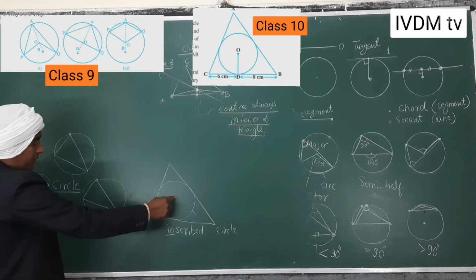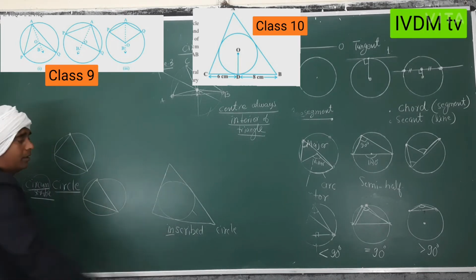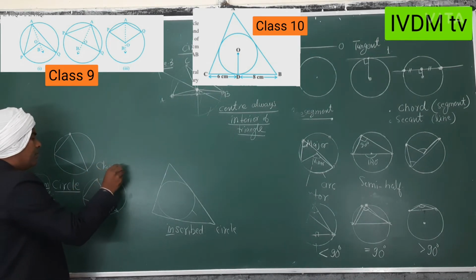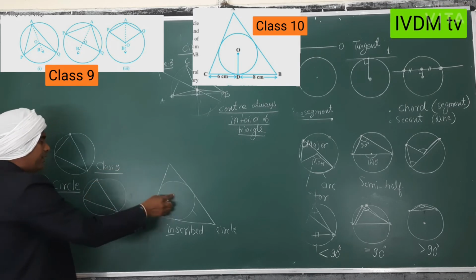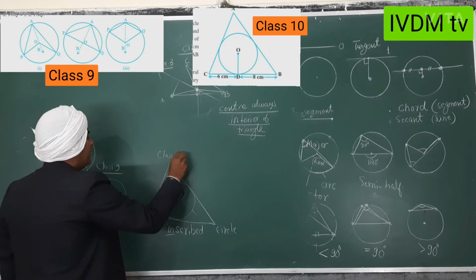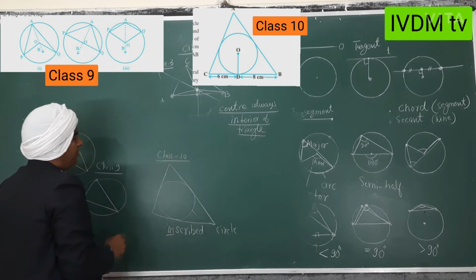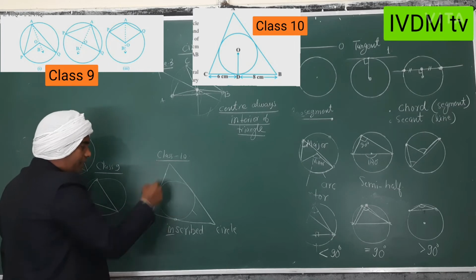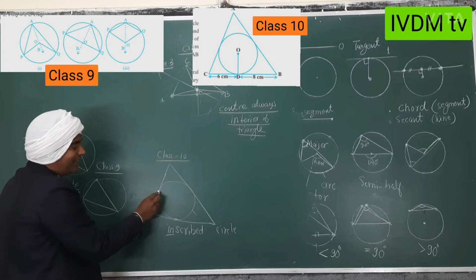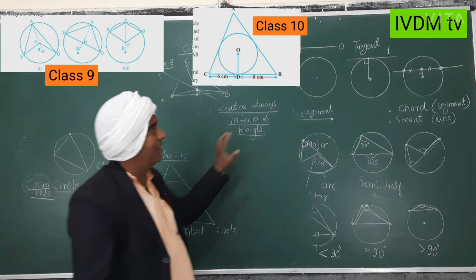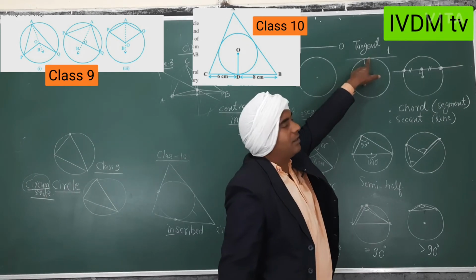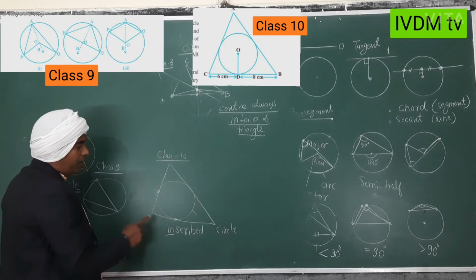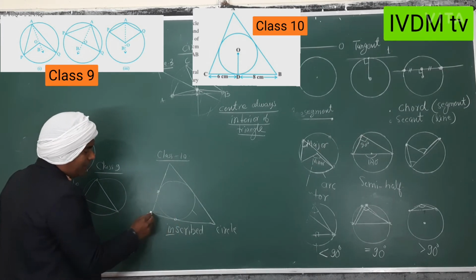So this will be class 10th, chapter number 10. This is class 9th, chapter number 10, and this is class 10th, chapter number 10. But in chapter number 10 you have to read in the form of tangent. You know, when it is just touching, this is touch. So in class 10th you will read about this, this is the tangent, this is the external point,